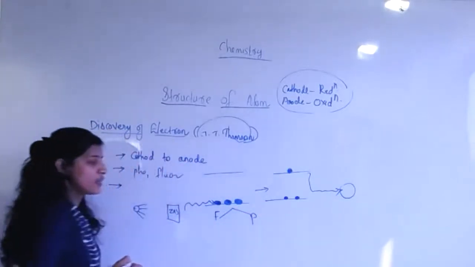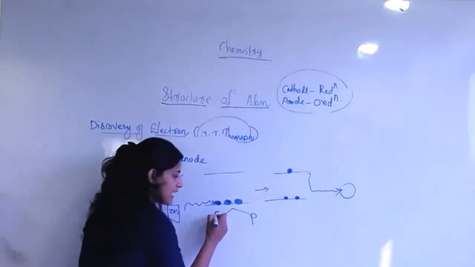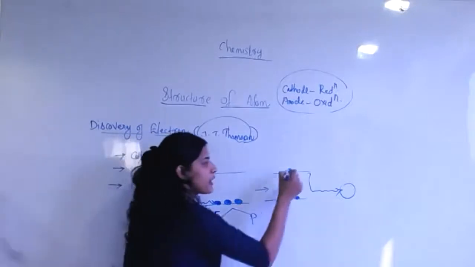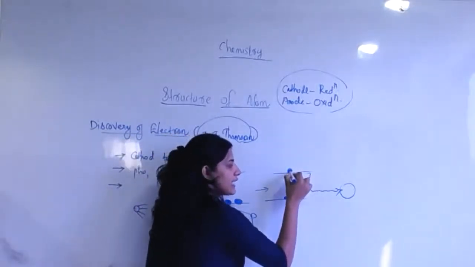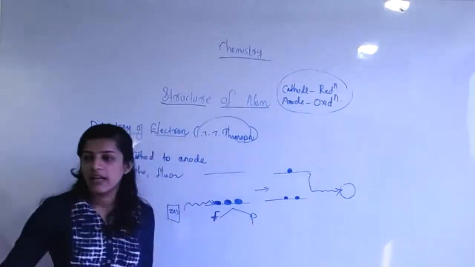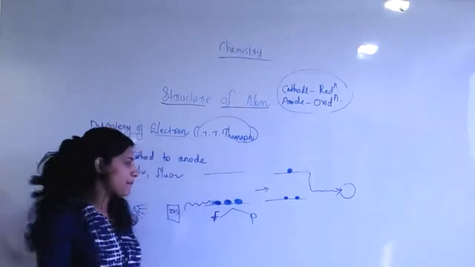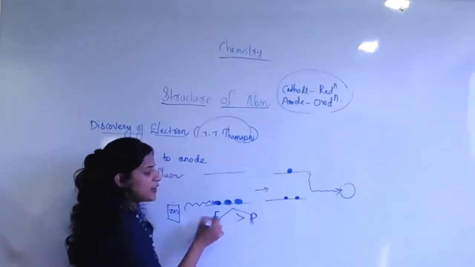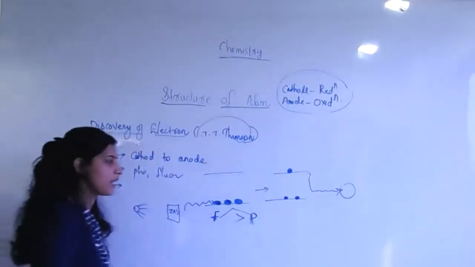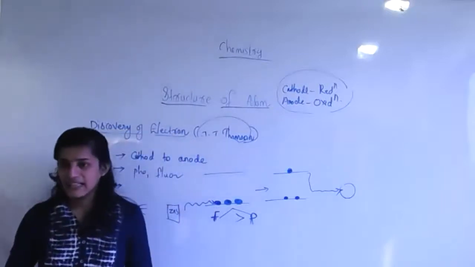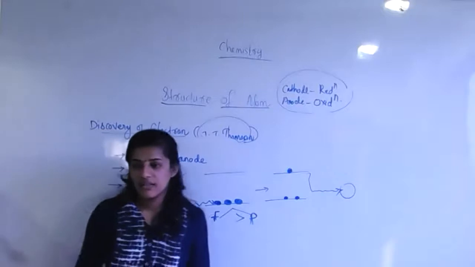In the case of phosphorescence, it will take time moving from excited state to ground state. But fluorescence is a very fast phenomenon. Phosphorescence is very slow compared to fluorescence, and that's why some amount of energy is emitting. This is the theory behind it. Understood?